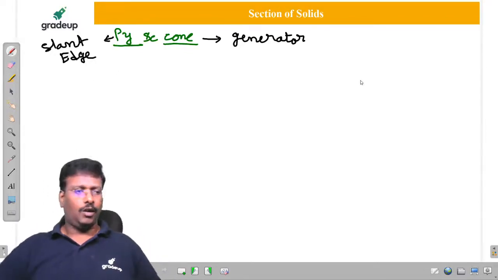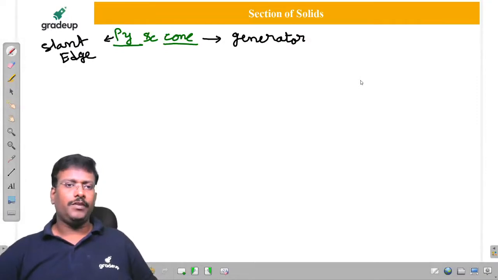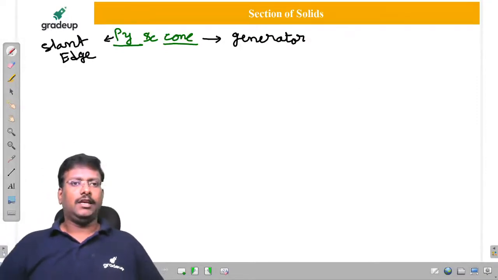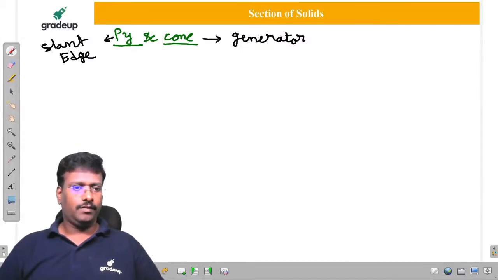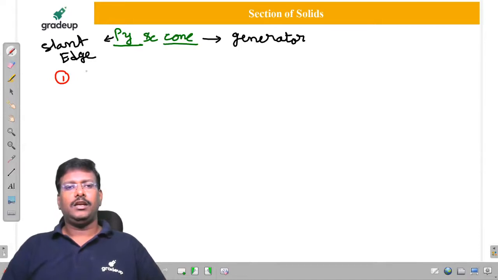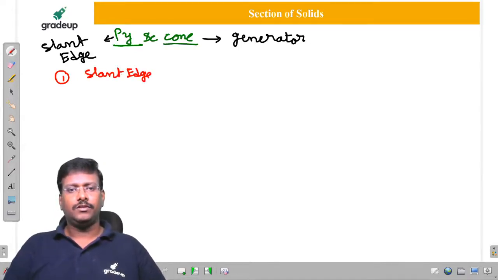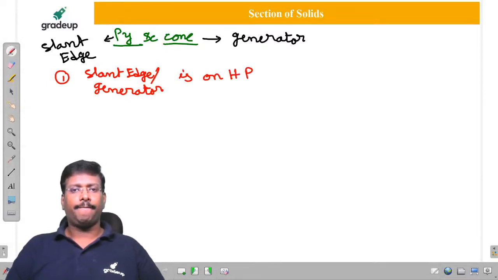Good. Now, let us consider, once this is the case, they are going to give this statement. First one, slant edge or generator is on HP.